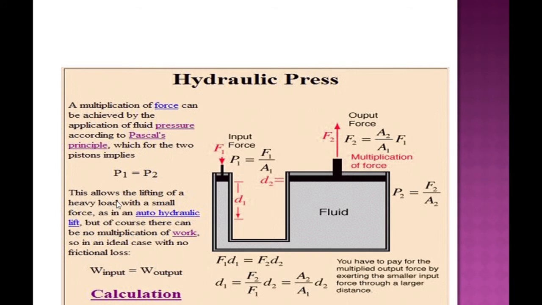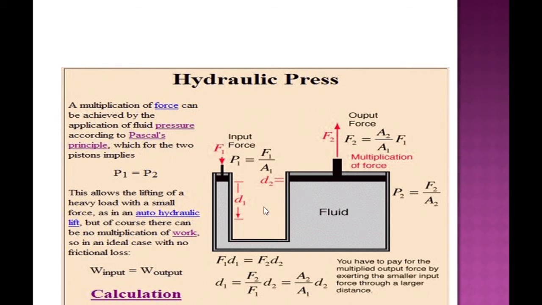This allows the lifting of a heavy load with a small force, as in an auto hydraulic lift. But of course, there can be no multiplication of work. In an ideal case with no frictional loss, work input equals work output.